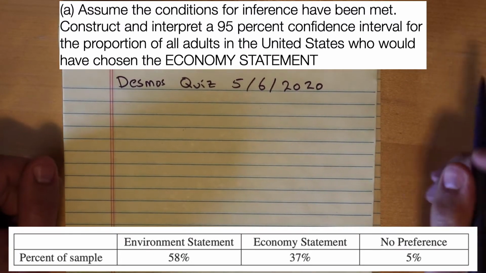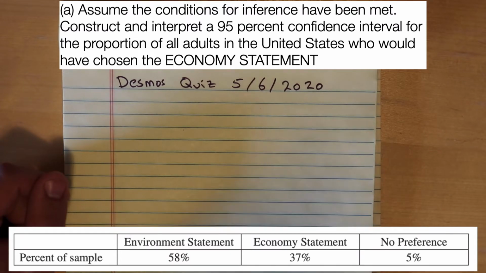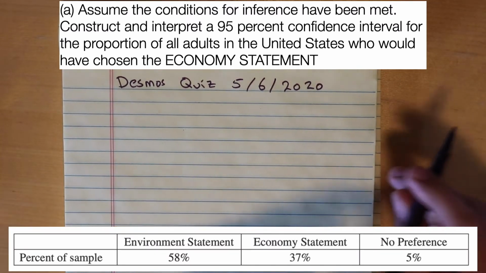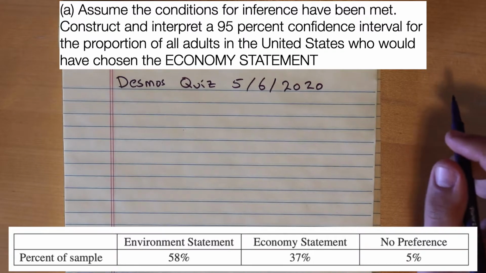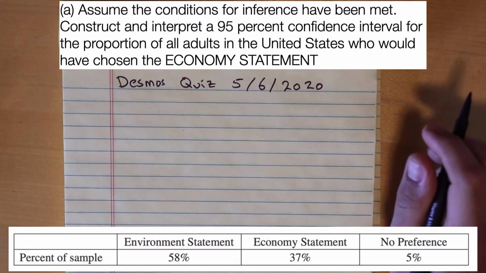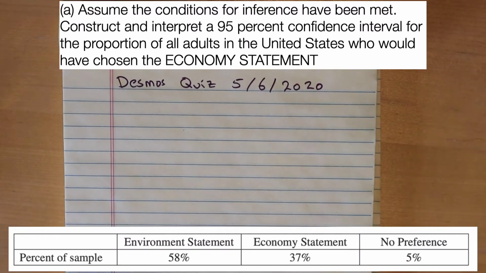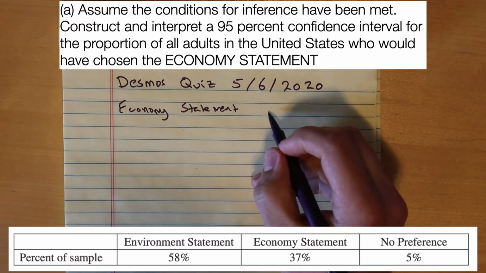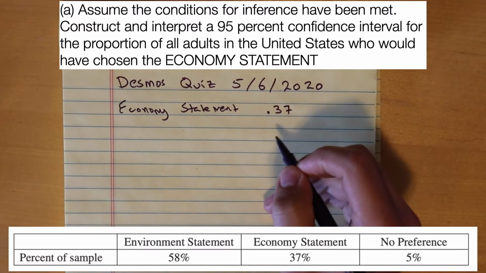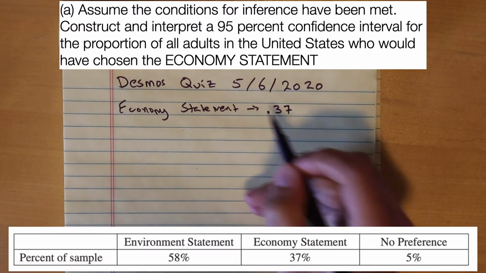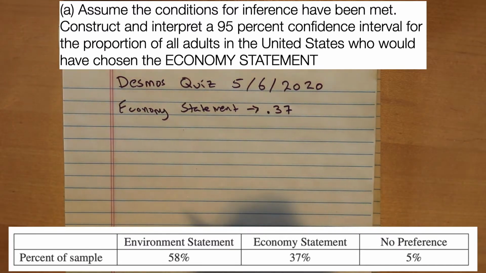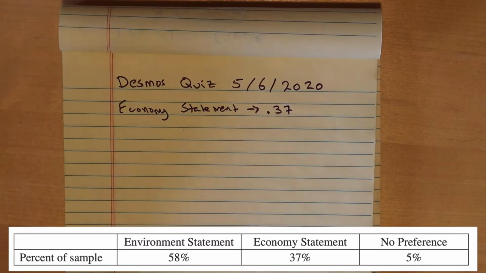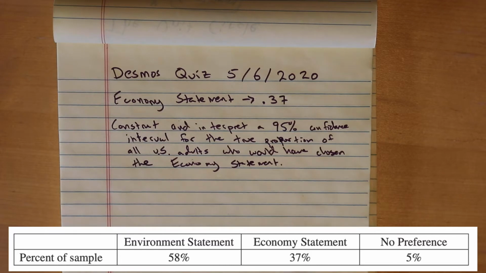What a great title that is. Let's assume the conditions are met. Construct and interpret a 95% confidence interval for the proportion of all adults in the United States who would have chosen the economy statement. All right, so we're looking at the economy statement. 37% chose the economy statement. All right, so we're going to construct and interpret. So I'm going to go ahead and do the 4-step process here.